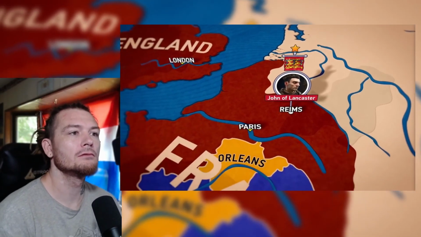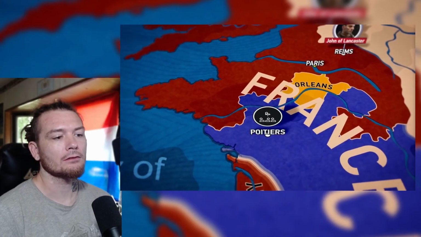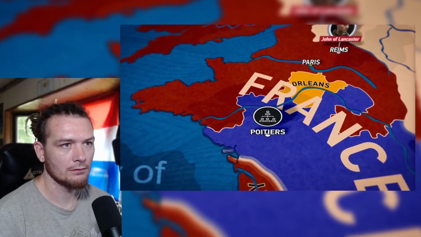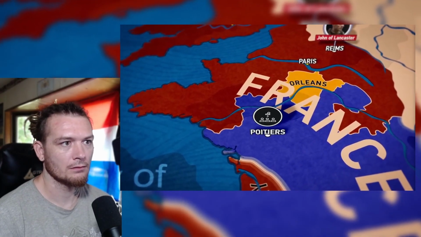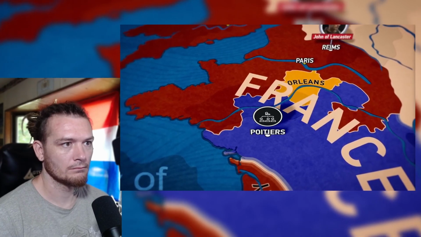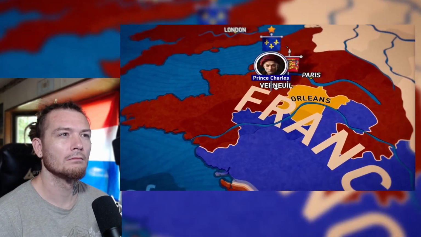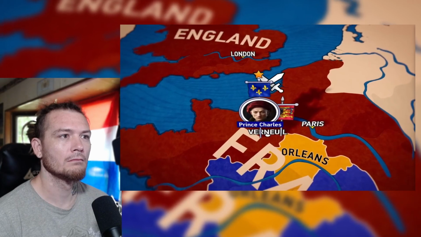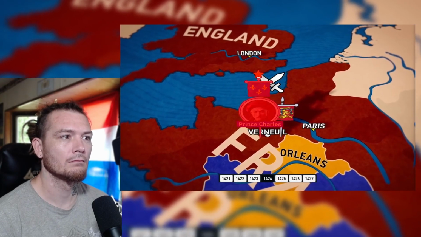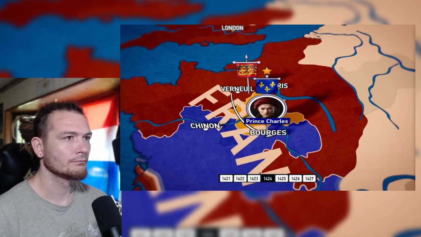Simultaneously, French nobles gathered in Poitiers and refused to recognize the English Henry VI as their king, offering the crown instead to Prince Charles. Prince Charles hoped to reclaim Normandy, but suffered a defeat at the Battle of Verneuil, narrowly escaping the battlefield.